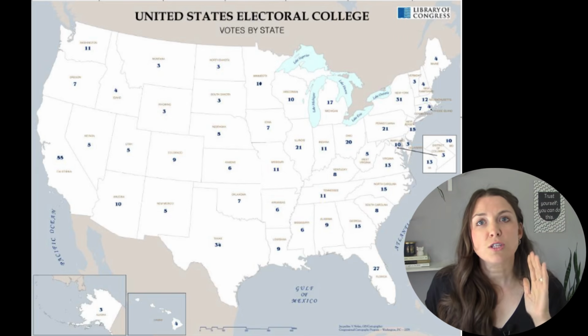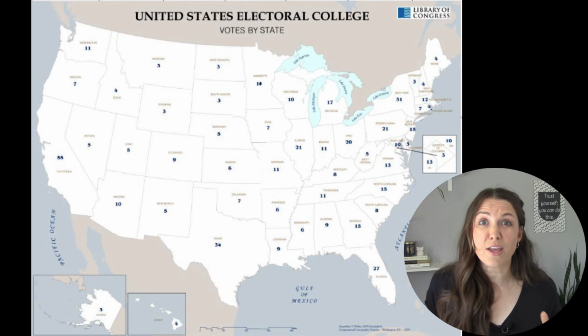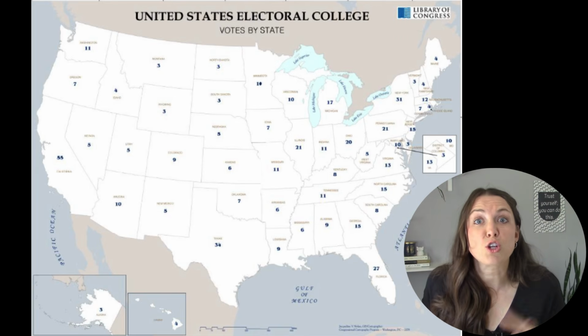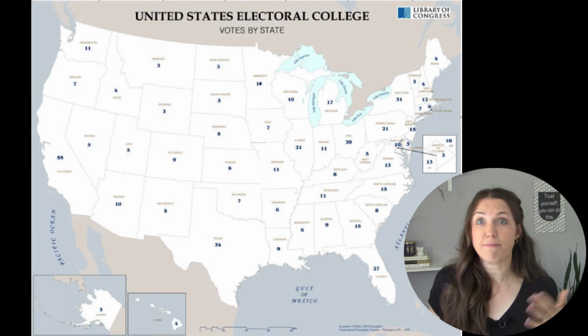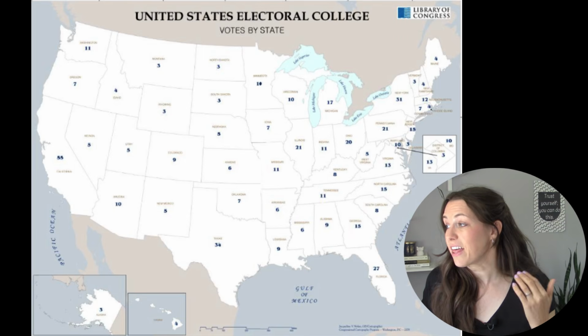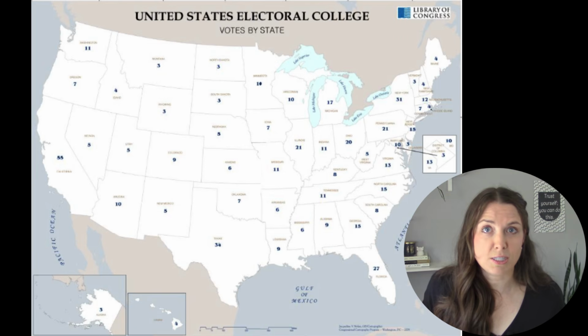Okay, so look here at this map. So we have states like North Dakota, South Dakota, Wyoming, Vermont. They each have 3 votes, okay, based on their lower population. And then states, look at this. I mean, California, 54 votes. Texas, 40 votes. Florida, 30 votes, right? Those states have a larger population, so they have more votes.